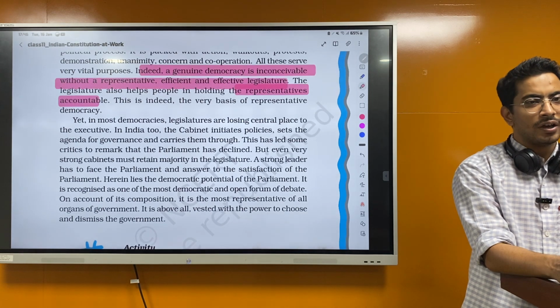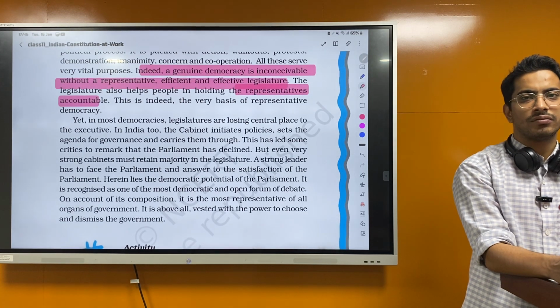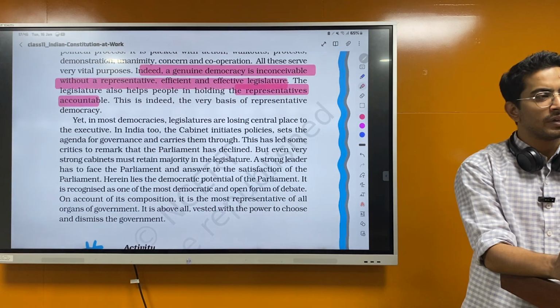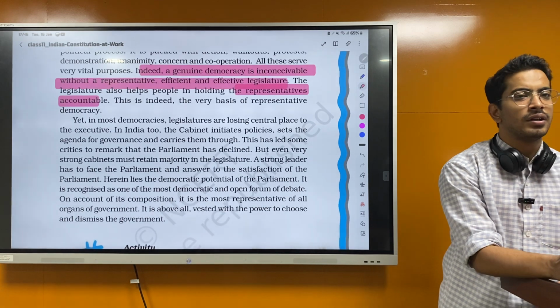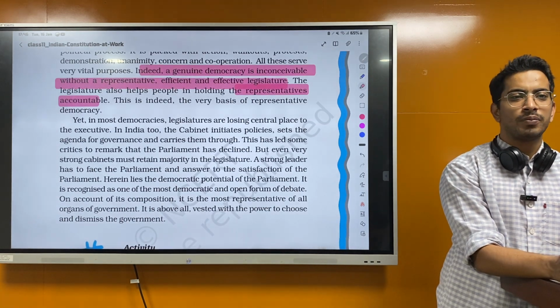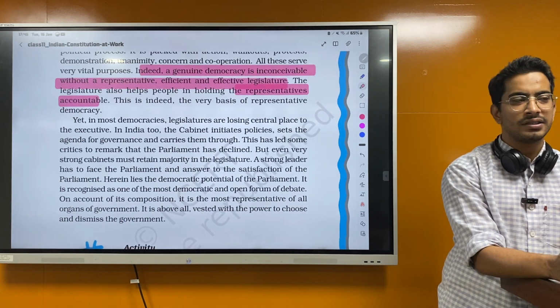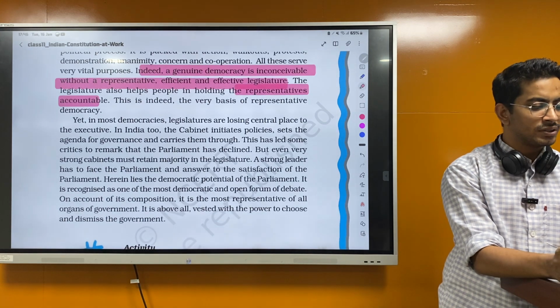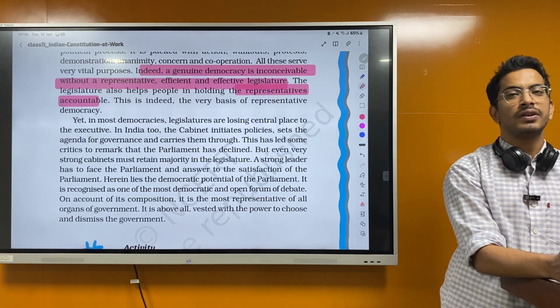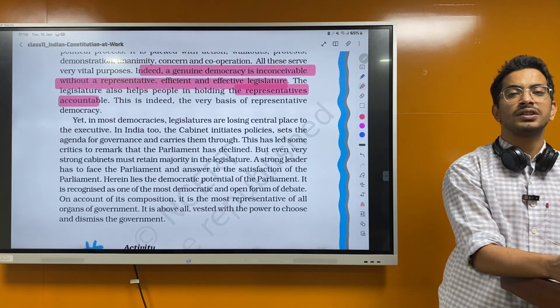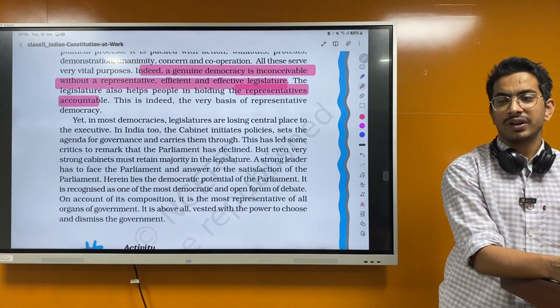If any law is passed against the will of the people, or it will harm a greater section of society, the opposition party has a big role to play in the Parliament. They can raise their voice, they can go for a dharna or protest, or they can even call for repassing of the bill if it is required.